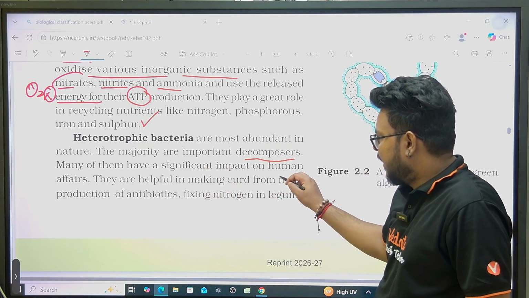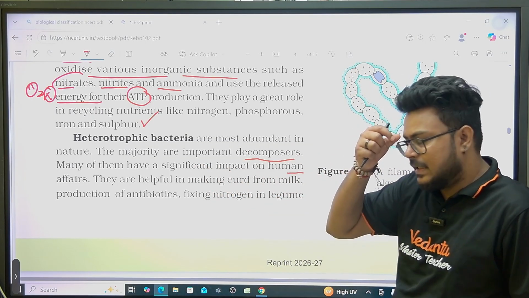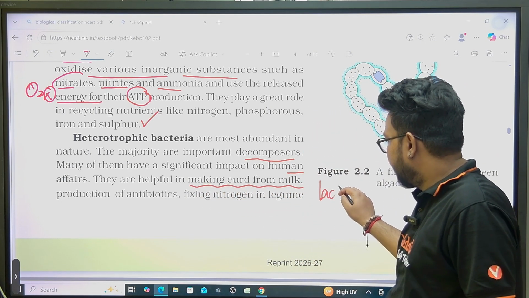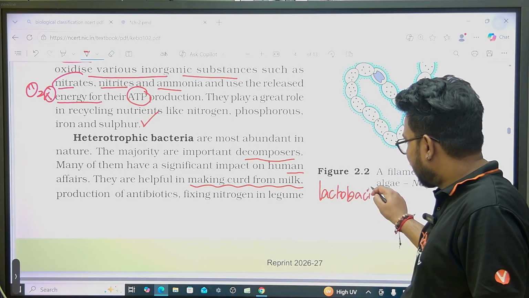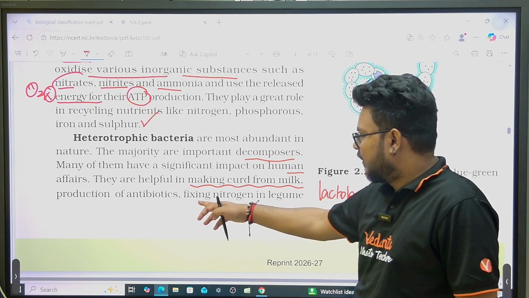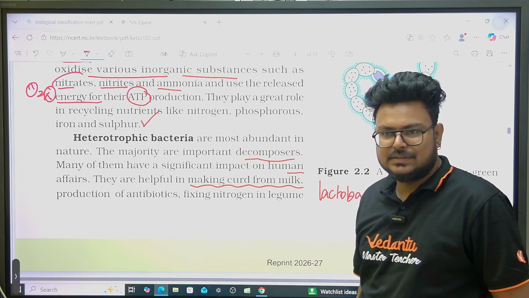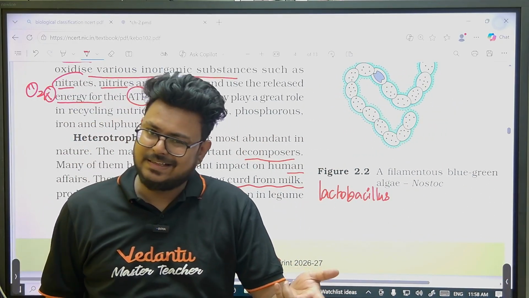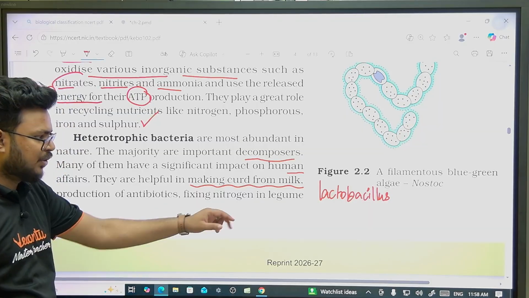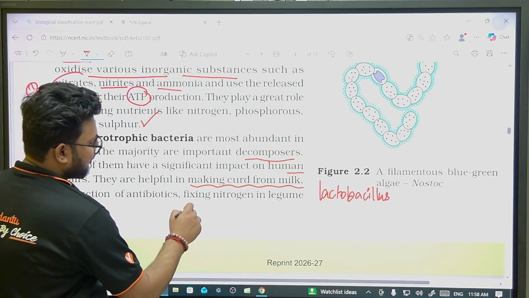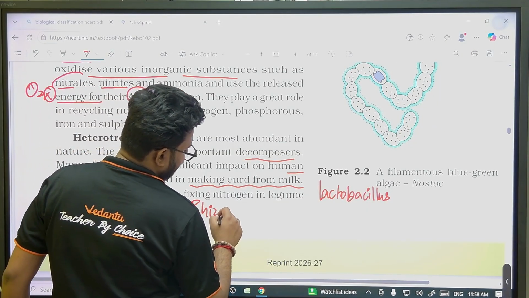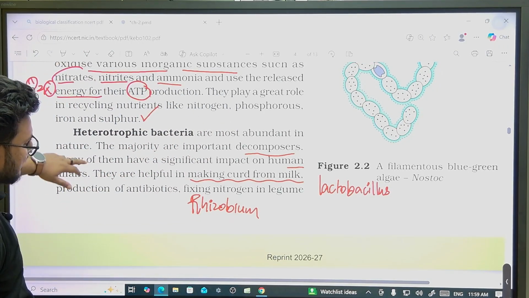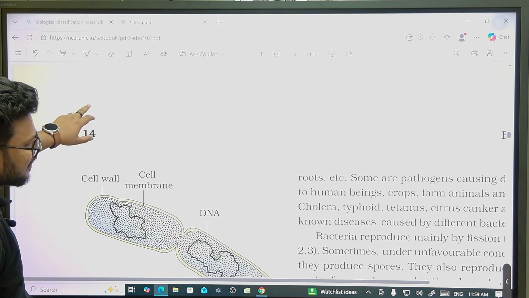Many of them have significant impact on humans. These are the benefits of the bacteria. The first is what? Lactobacillus, it helps in formation of what? Curd. Lactobacillus, we can take as the example. Then we have production of antibiotics. We can take the example of Streptococcus, it can produce antibiotics. Fixing nitrogen in legumes, Rhizobium, you can take as the example. So basic things from NCERT, you can go through it.